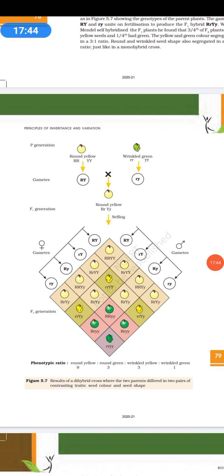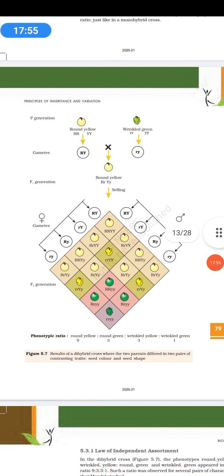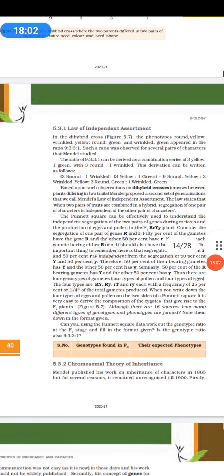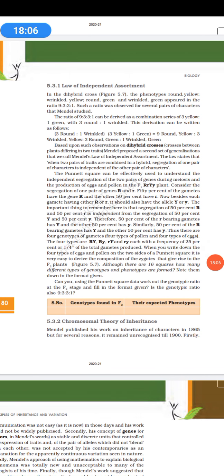Thus I can count the phenotypic ratio, which is 9:3:3:1. Round and yellow is 9, round and green is 3, wrinkled and yellow is 3, and wrinkled green is 1. So when he studied the dihybrid cross, he found the law of independent assortment. That means each characteristic in that particular flower behaves independently of the others.